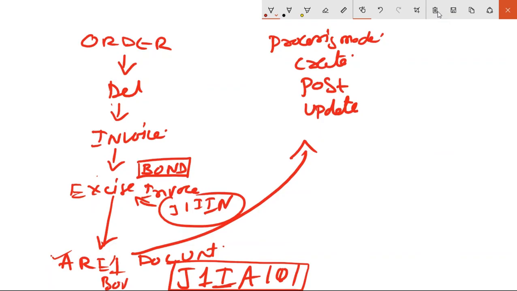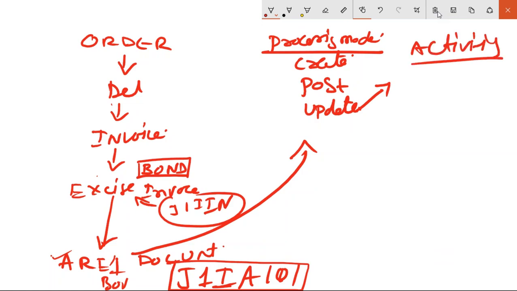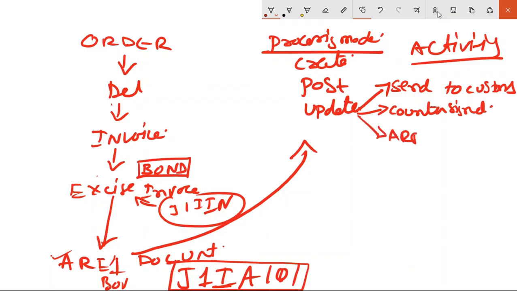Okay, like this. So when it reaches the update, it has further activities. That is, you send this document to customs, and this document gets countersigned by the customs and arrives back from customs.